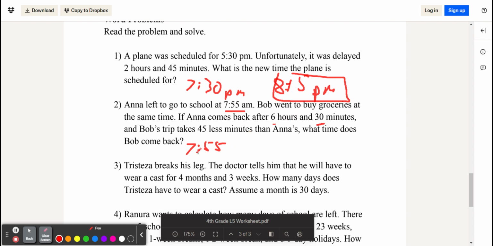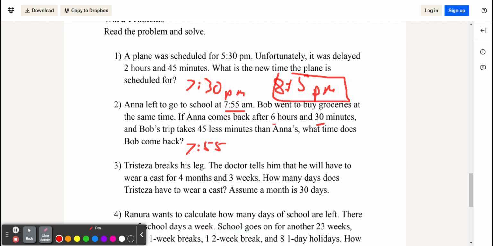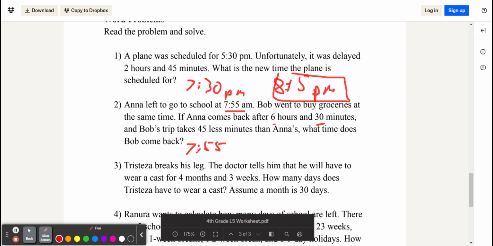And then plus 6 hours, it'll give us, well, 7 plus 6 is 13. And then we know there's no 13. After 12 is 1. So it'll actually be 1. And then not 55, we add 30 minutes. Since it can't be over 60, we'll add another 1 to the 1. So we'll get 2:25 p.m. because this was AM before.